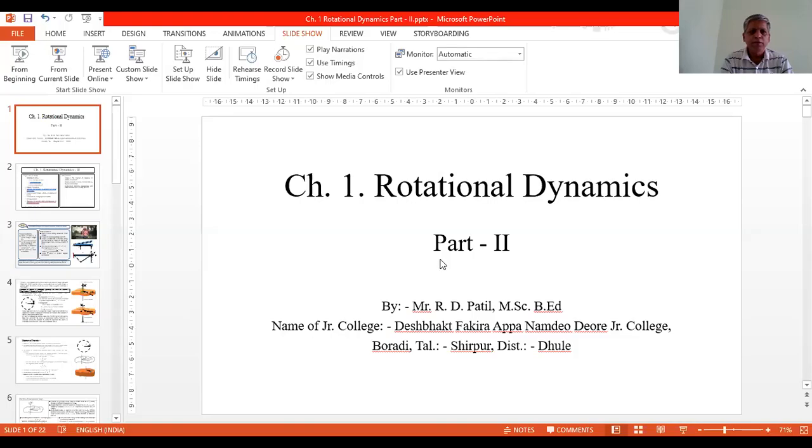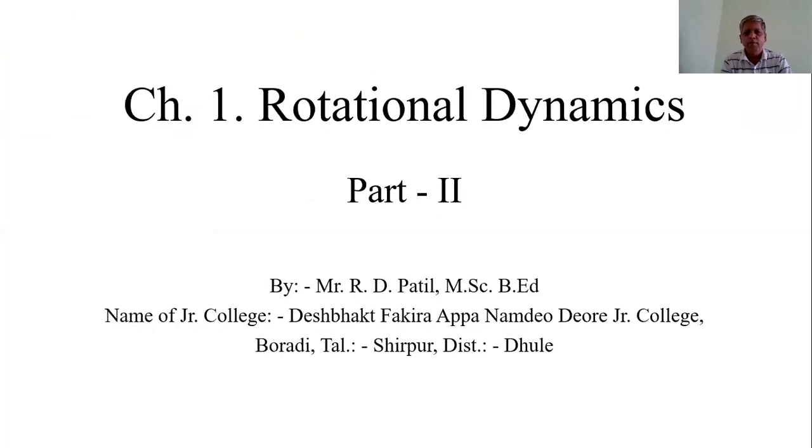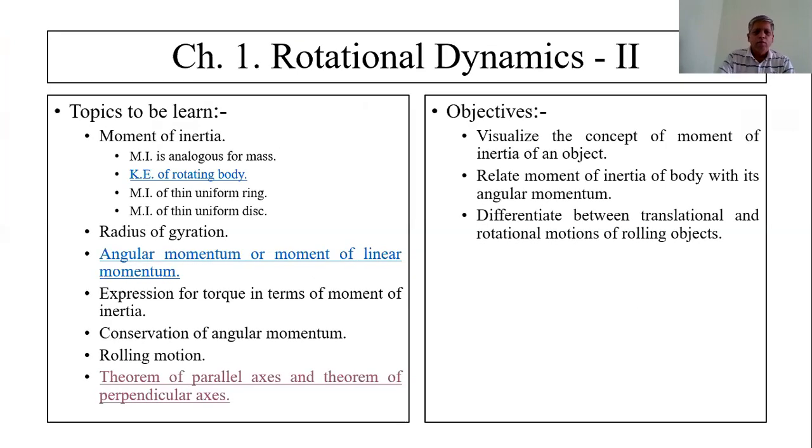Welcome students. In the last lecture, I explained the moment of inertia, its analogy with mass, and its physical significance. I also explained the kinetic energy of a rotating body, the moment of inertia of a thin uniform ring, the moment of inertia of a thin uniform disk, and the radius of gyration and its physical significance.